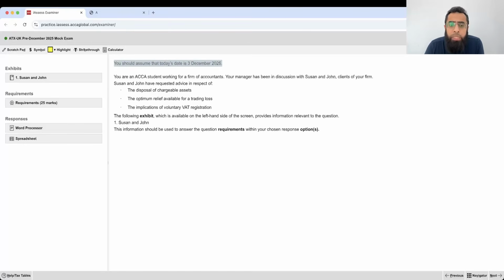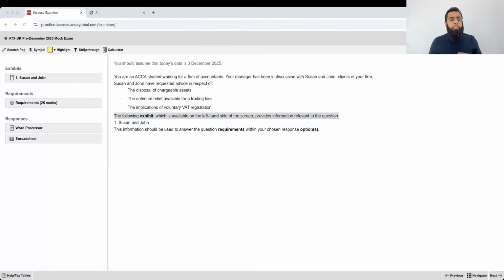You should assume that today's date is 3rd December 2025. You are an ACCA student working for a firm of accountants. Your manager has been in discussion with Suzanne and John, clients of your firm. Suzanne and John have requested advice in respect of the disposal of chargeable assets, the optimum relief available for trading loss, and the implications of voluntary VAT registration. The following exhibits, which are available on the left hand side of the screen, provide information relevant to the question, which we'll obviously be reading.